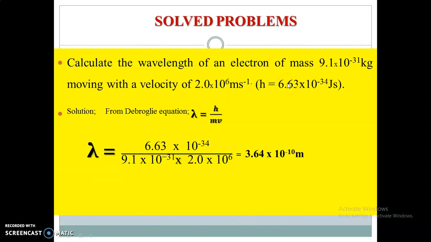h here is equal to Planck's constant, which we have put here, 6.63 times 10 to the power minus 34, all over mass, which is 9.1 times 10 to the power minus 31, times velocity, which is 2.0 times 10 to the power 6. If we solve this, we have 3.64 times 10 to the power minus 10 meters. Of course, you know wavelength is measured in meters, so we have 3.64 times 10 to the power minus 10 meters as the wavelength of the electron.